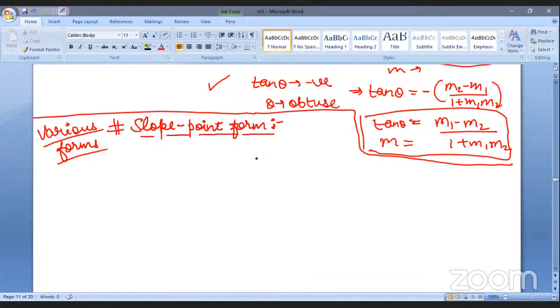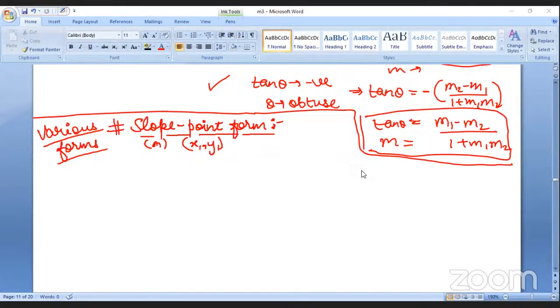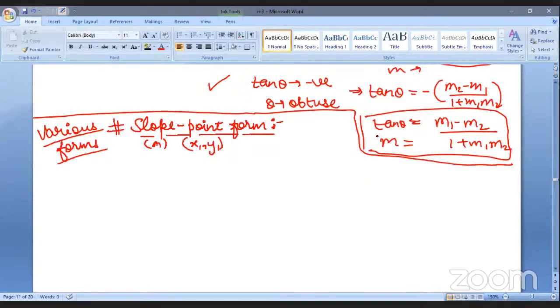So first of all, there is the slope point form. By the name, as I suggest, you must have got the m and some point here, so let us take it as x1 and y1. In this form you have got both of these things. So which form is this, and how can we write it? Let me ask somebody. Arya, can you please tell me?